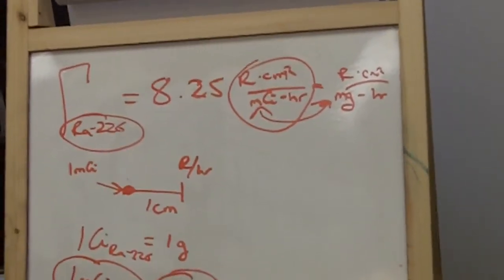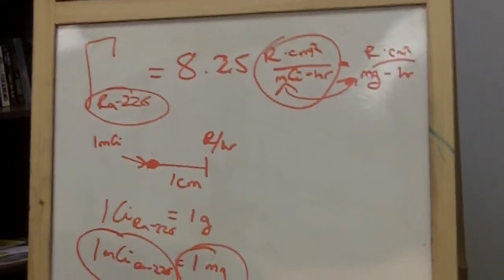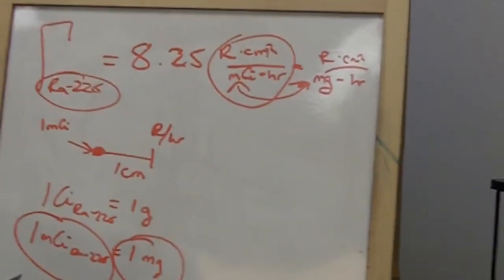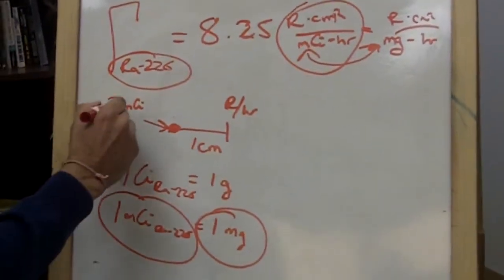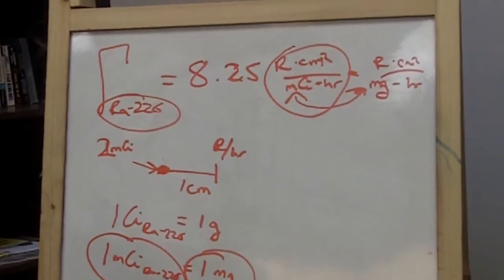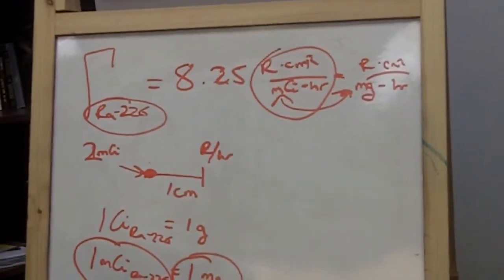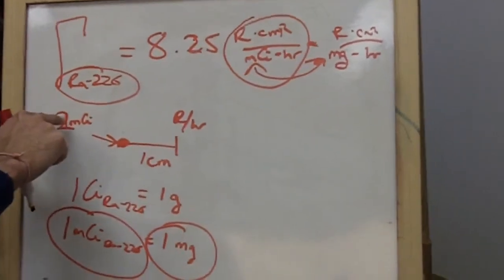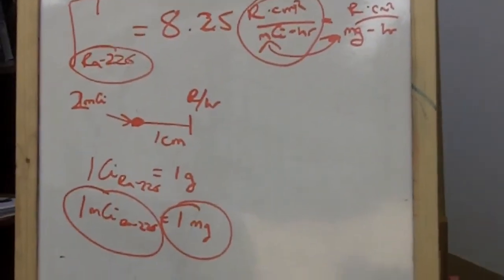So, could everyone calculate the exposure rate at 1 cm away from a 2 millicurie source of radium-226? What is the exposure rate? Is it 1 cm away? It's 1 cm away, but I've changed this from a 1 millicurie source to a 2 millicurie source.